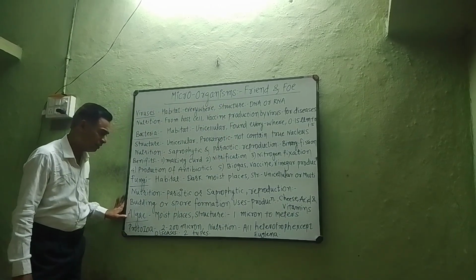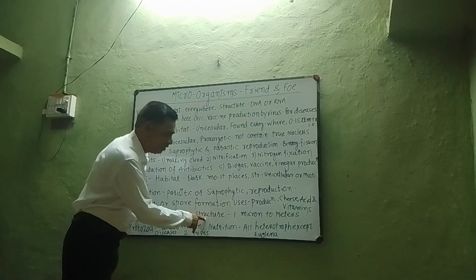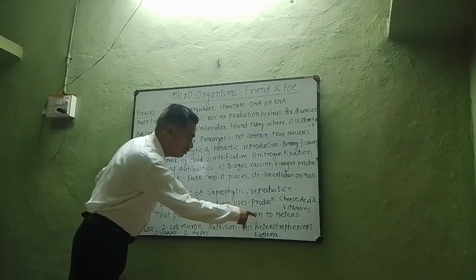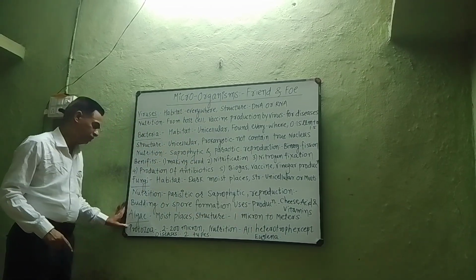Now what is algae? Generally algae is found in moist places. What is the structure of the algae? 1 micron to several meters. This is the structure of the algae.